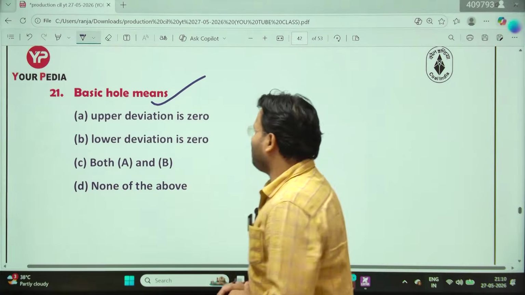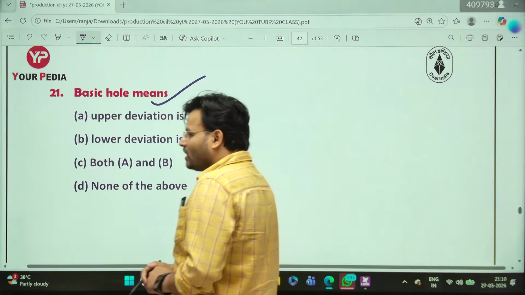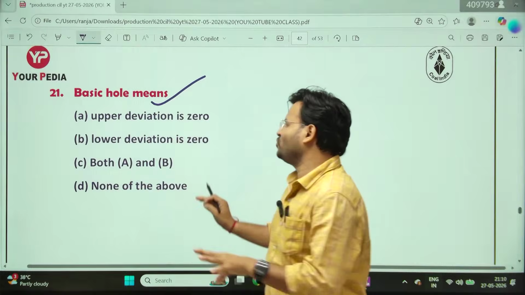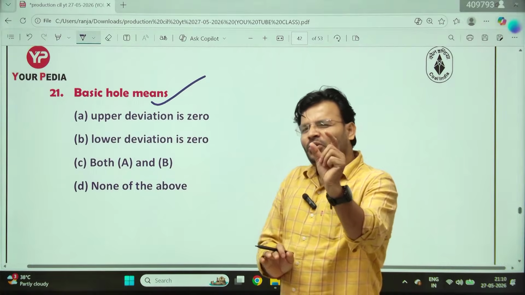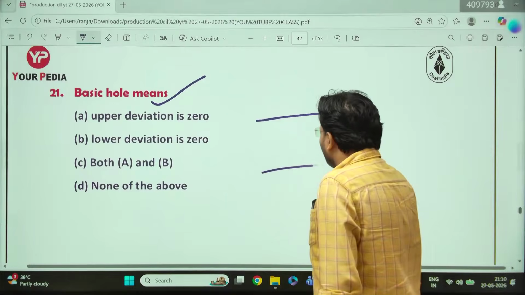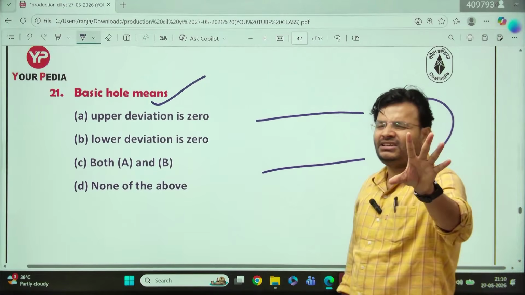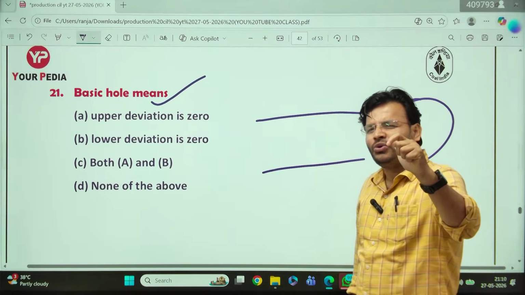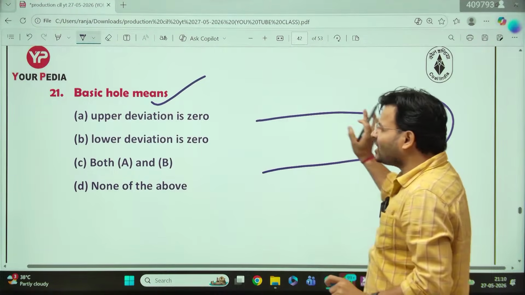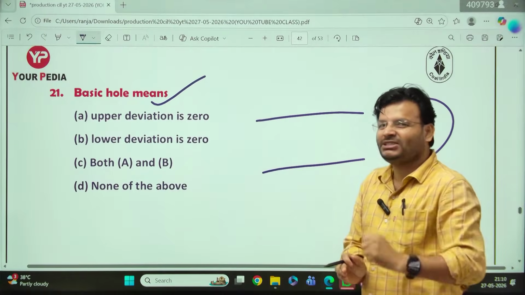Basic hole: upper deviation is 0, lower deviation is 0, both, none of the above. What will be the answer? My dear friends, students usually get confused in the hole. Now tell me, whenever I talk about hole, do you mean the inner dimension or the outer dimension? Tell me clearly, whenever you are going to design a hole, which dimension is more important to you? Inner dimension or outer dimension? Tell me everyone. Yes sir, inner dimension is most important.